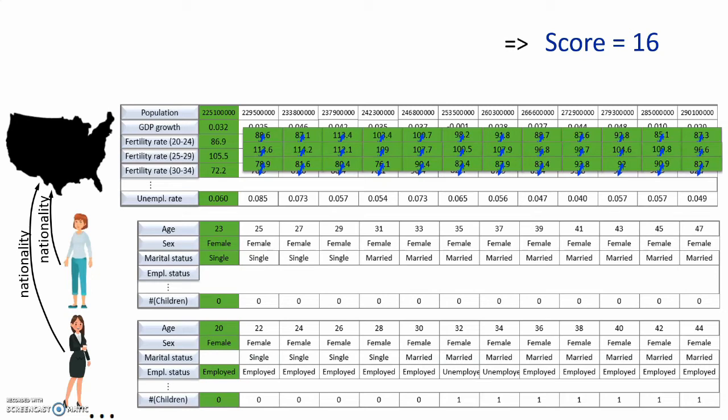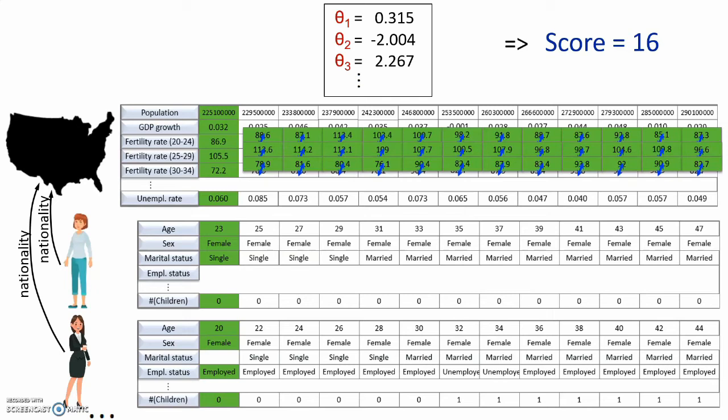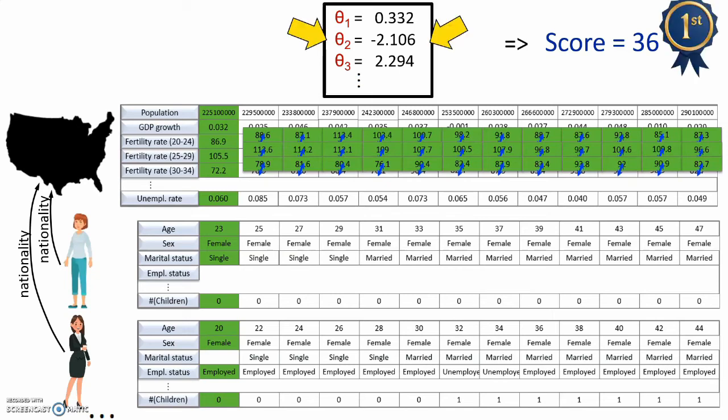This simulation here was run using some values for the birth probability parameters. The parameter values of the birth probability rule affect the birth probabilities of the simulated agents, which in return affect the simulated fertility rates. So by trying out different parameter values, we can again see which values give us the most accurate simulations. These are the best parameter values, which we learned by fitting this simulation model to the fertility rates dataset.